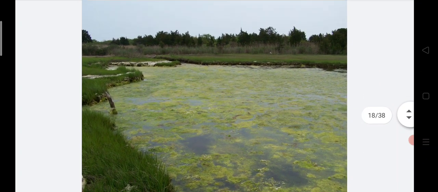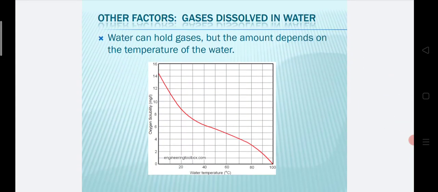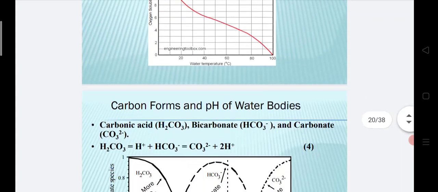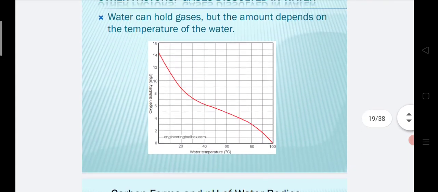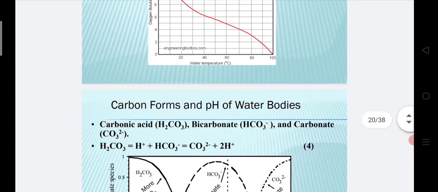Here are the biological factors affecting water quality. Other factors include gases dissolved in water. Water can hold gases, but the amount depends on the temperature of the water. We see the relationship between water temperature and oxygen solubility: as the temperature increases, oxygen solubility decreases, and as the temperature decreases, oxygen solubility increases, as seen in that graph.